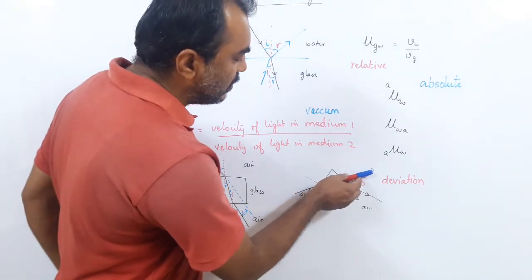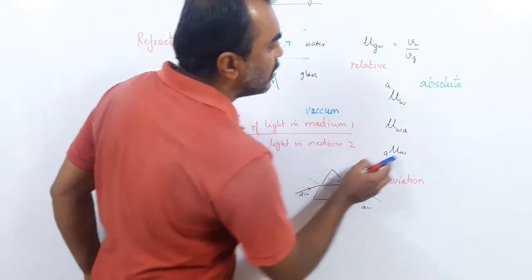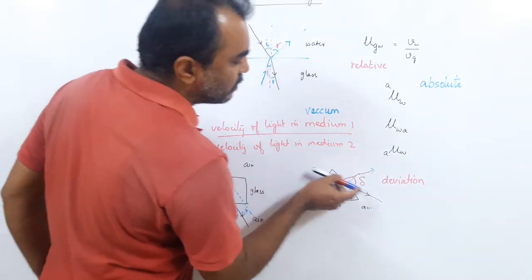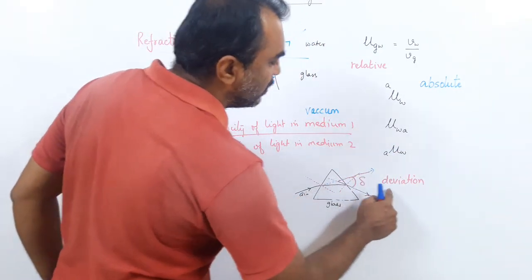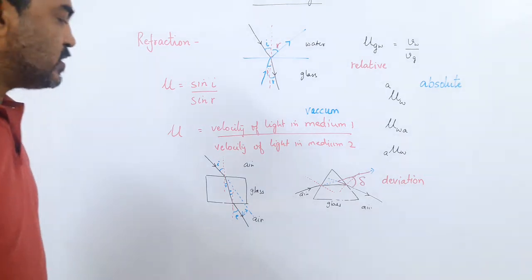It was going like this, it has now turned like this. If the prism was not there, the light would have gone like this. Because of the prism, the light is going like this. So this is changing by an angle. The angle is called deviation. Okay? So this is the idea we have to first understand.